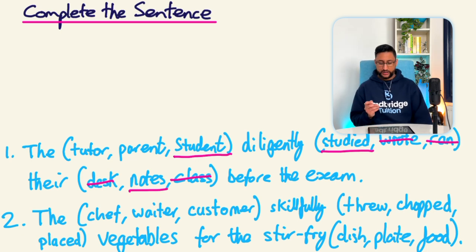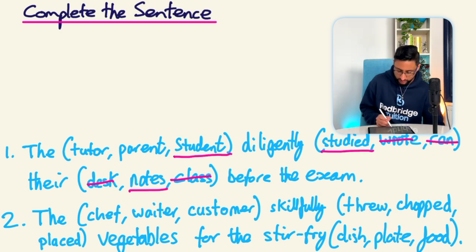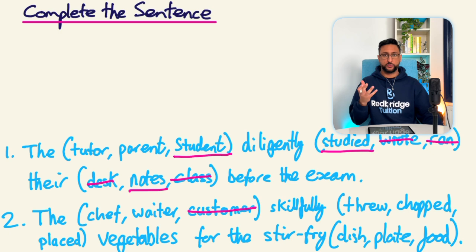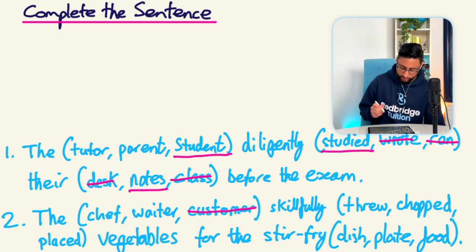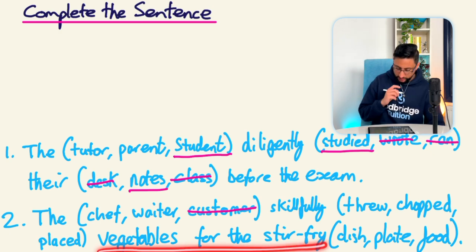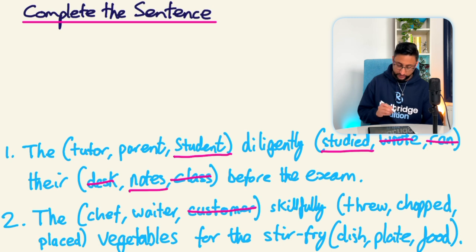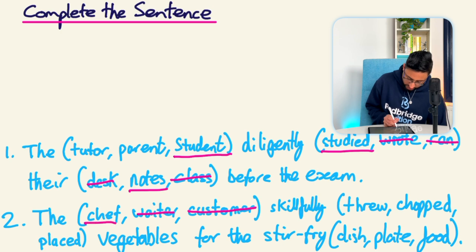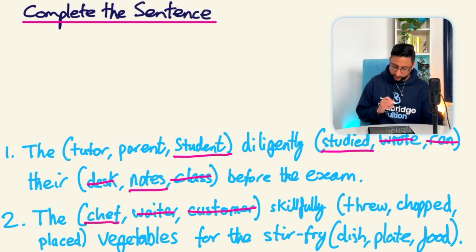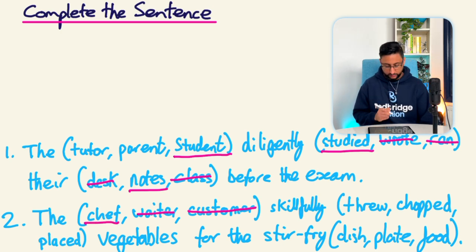The word skillfully is not in the multiple choice, so because it has skillfully, I'm going to remove customer and say that it's probably the waiter or the chef that's doing something skillful. Again, the bits that are not in the multiple choice brackets are vegetables for the stir fry and skillfully. That tells me it's probably going to be to do with preparing food. So I'm going to get rid of waiter and choose chef. The chef skillfully threw, chopped or placed.